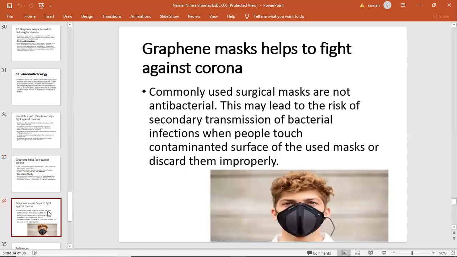Graphene masks help to fight against corona. Commonly used surgical masks, which we wear almost every day, are not antibacterial. This may lead to the risk of transmission of bacterial infections when people touch the contaminated surface of used masks or discard them improperly. Graphene masks can protect us from corona.